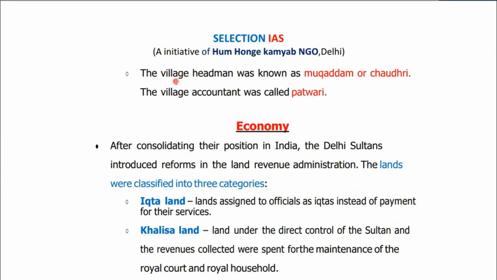Finally, the most basic level was the village, the gram. The village headman was known as Mukaddam or Chaudhary. Okay. So, in fact, this is something which was asked in UPSC recently. Okay, Mukaddam or Chaudhary, they were the village headmen, like the way we have Pradhans or Sarpanch in villages today. The village accountant was called Patwari. Okay, in fact, the post of Patwari is still going on in different states like Rajasthan.